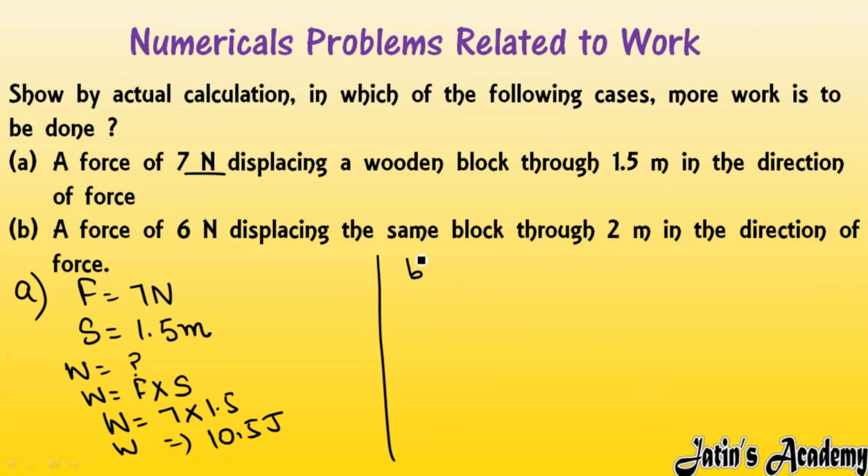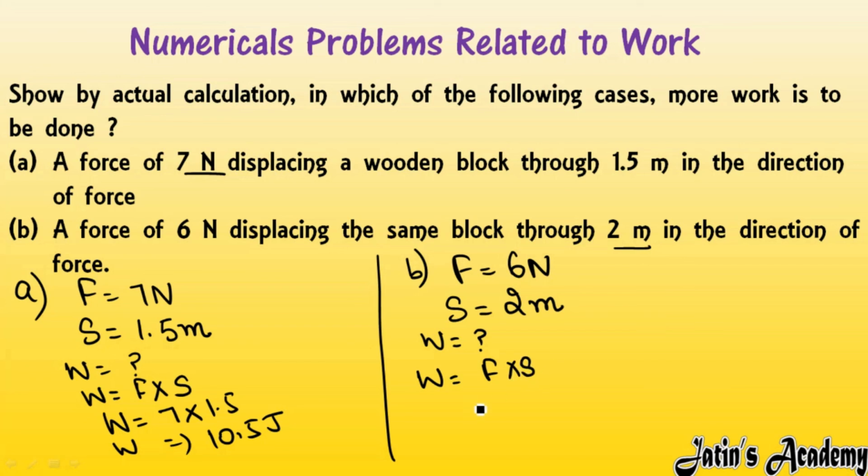In the second case, same, we will calculate. A force of 6 Newton acts on the same kind of block, and that block moves a distance of 2 meter. We have to calculate the work done. So work done formula, firstly we will write W is equal to Fs. F is given 6 multiply S is given 2. 6 2s are 12. So work done is 12 joule.